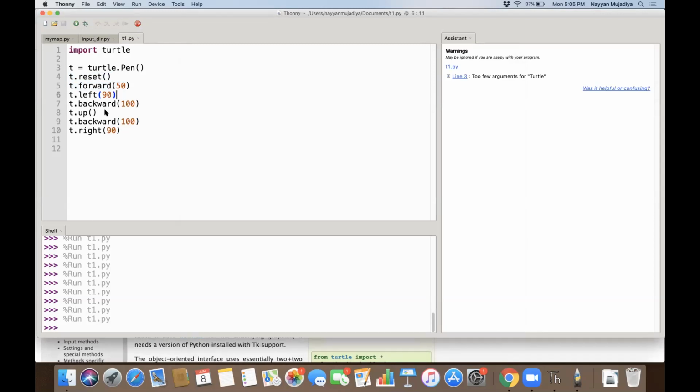Okay. In the same way, there is something called t dot down. So imagine it's like t dot pen. Now I get it. So it's a shortcut for turtle dot pen. Yes, correct. If you can remember your Scratch session, you should be able to correlate pen up, pen down, and all those things. Yeah, I know.